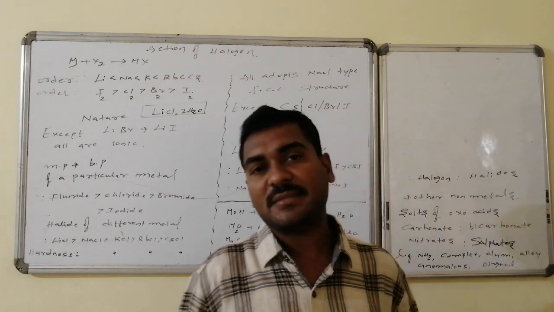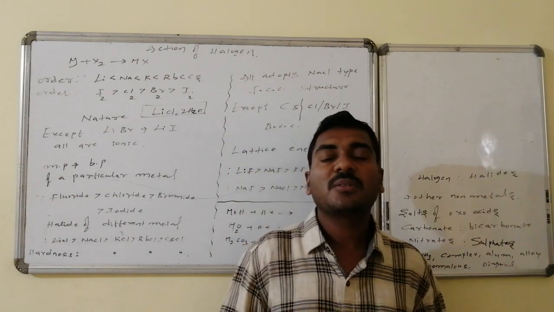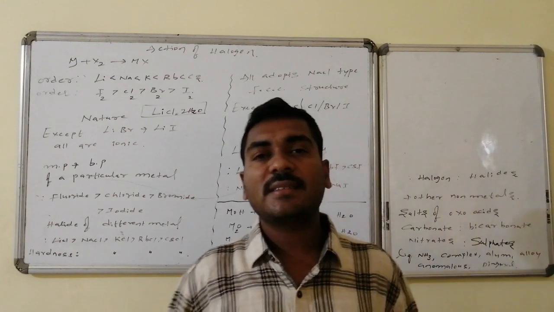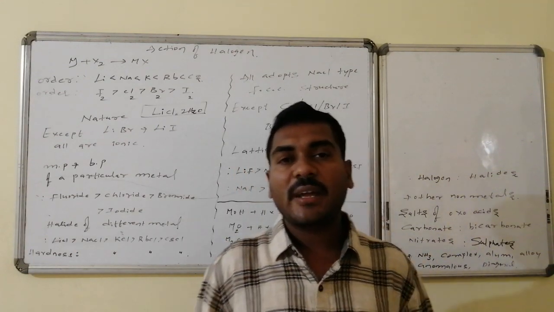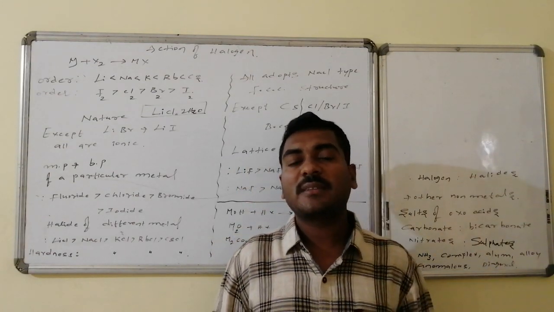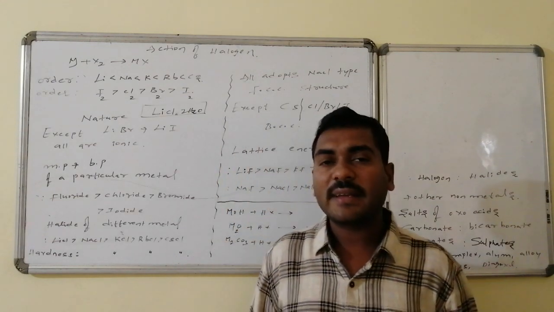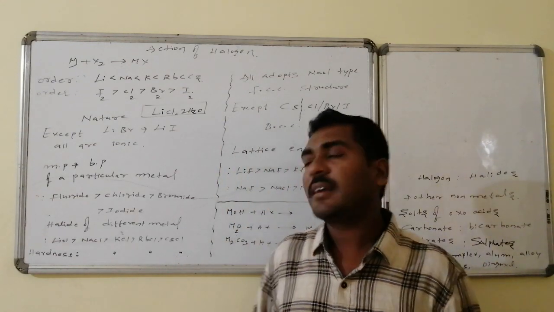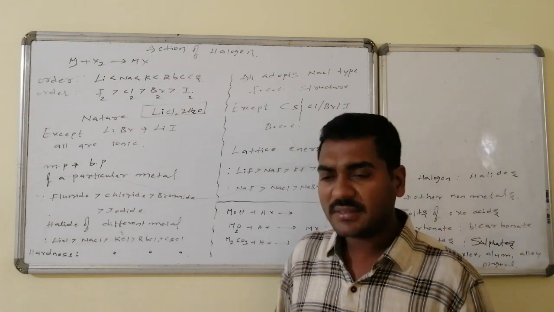remaining all are having ionic nature. Yes, we can remember this one as a smart note. The smart note is like this: except lithium bromide and lithium iodide, which have a high polarization power cation and high polarizability anions and so have covalent character, the remaining alkali halides are ionic in nature. Then melting and boiling points.